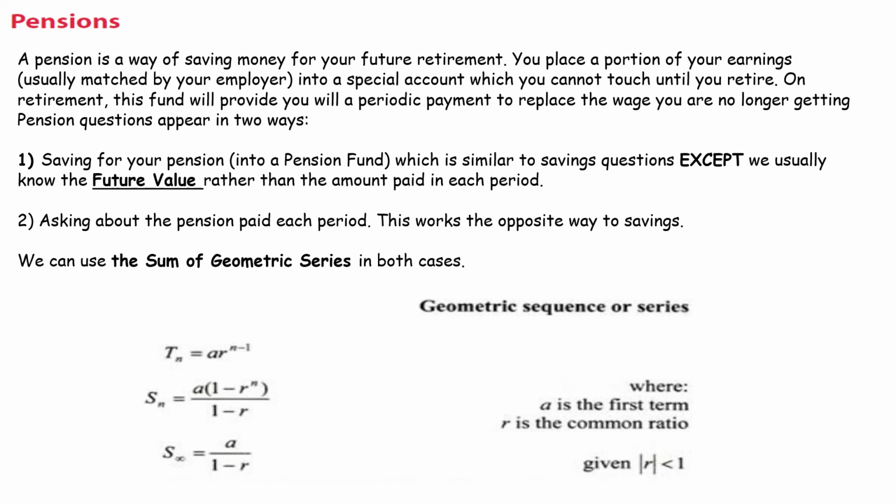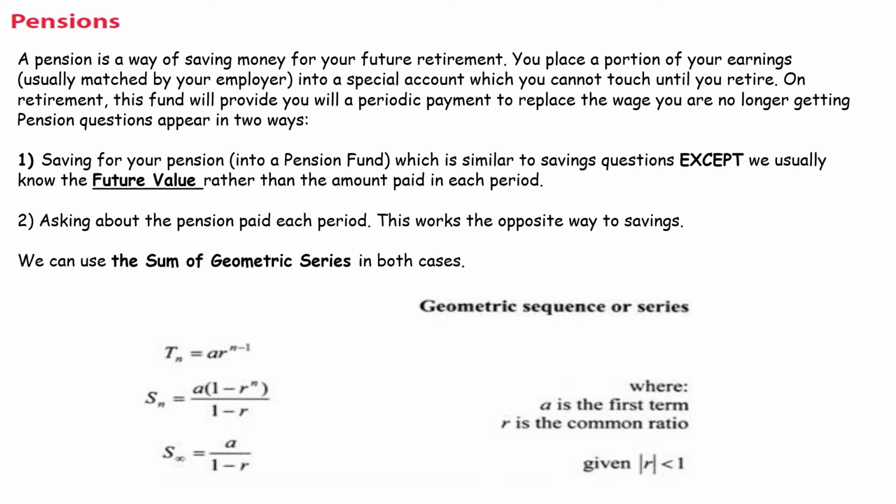Often the interest rates are very good, and so on. So basically, when you get to retirement, your fund will then pay you a periodic payment to replace your wage you're no longer getting. So the idea is, if you save a little bit of your wages as you work, when you get older and you can't work, you'll still have a payment coming in. So pensions work in two ways. The first way is saving for your pension, which is just like the last two examples. We just want to save. We set up our geometric series and we work towards the future, having that big bucket of money